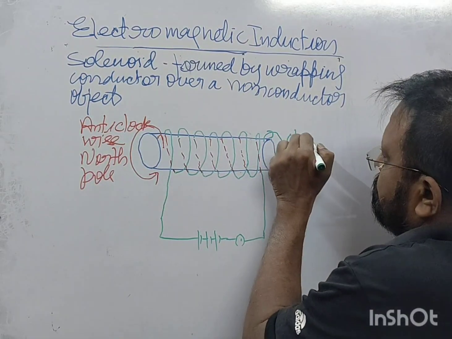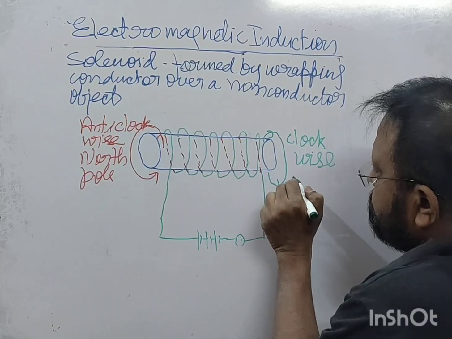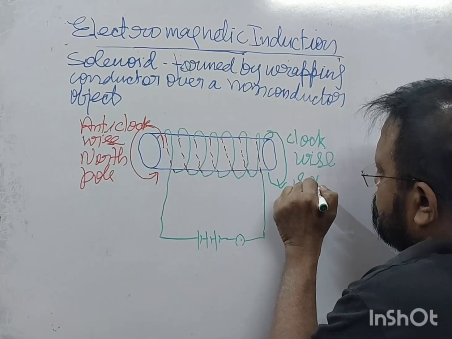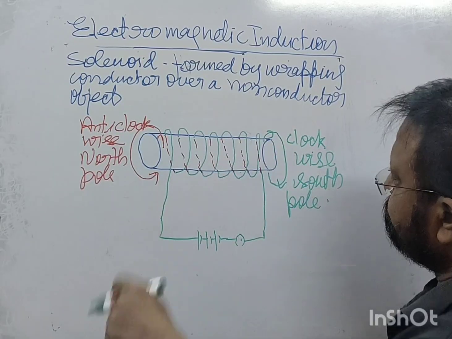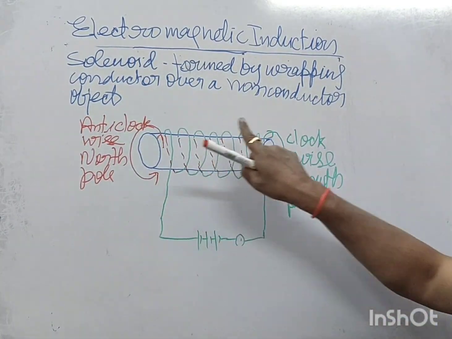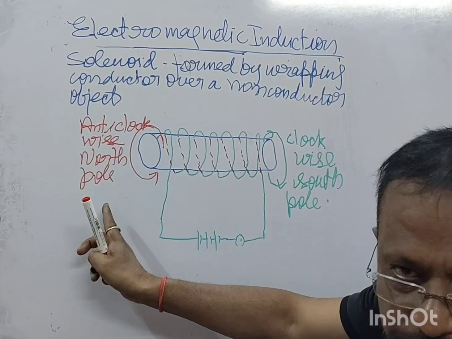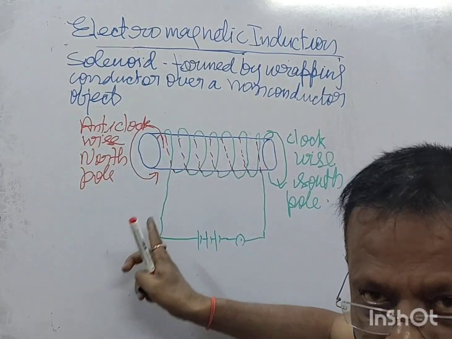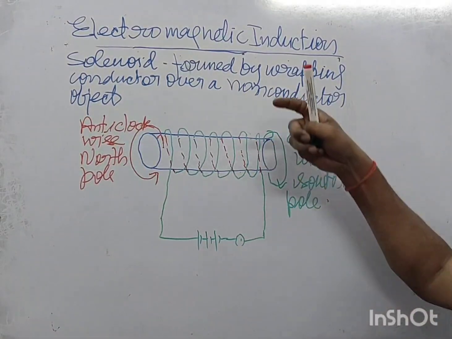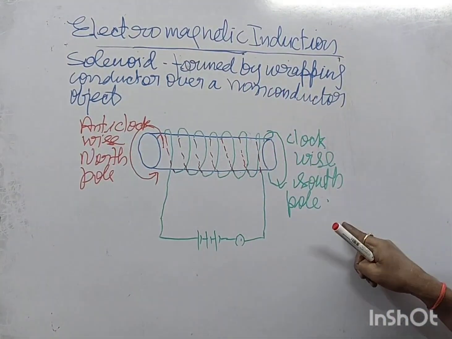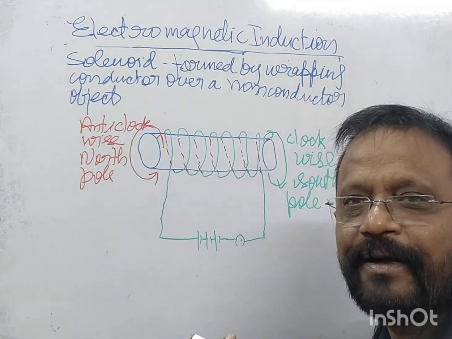Clockwise, so it is the South Pole. Right? This is a solenoid. This is how current is flowing. This terminal is behaving like a north because here the coil is moving in anti-clockwise direction, and here it is in clockwise direction, so it is the South Pole. Right? This is north, this is south, this is a magnet.